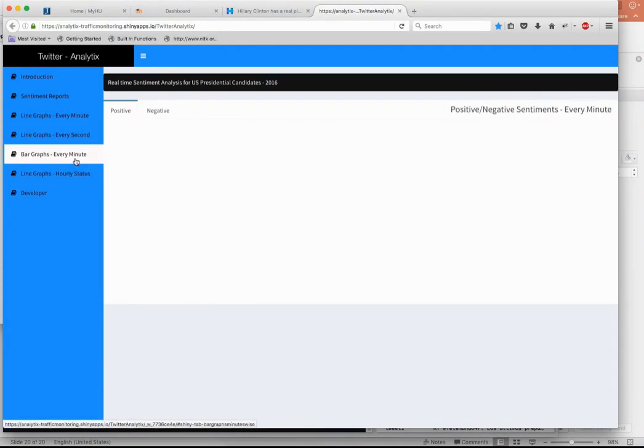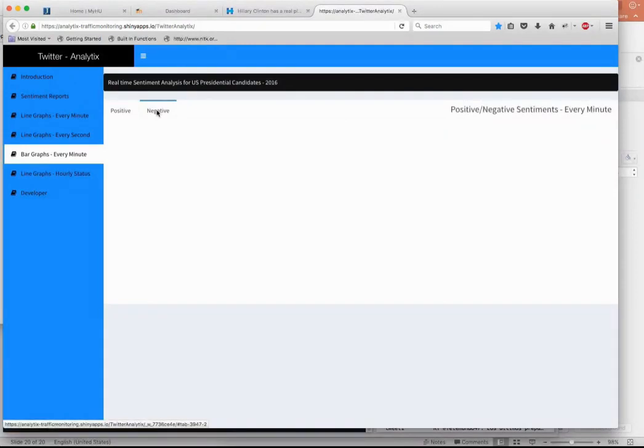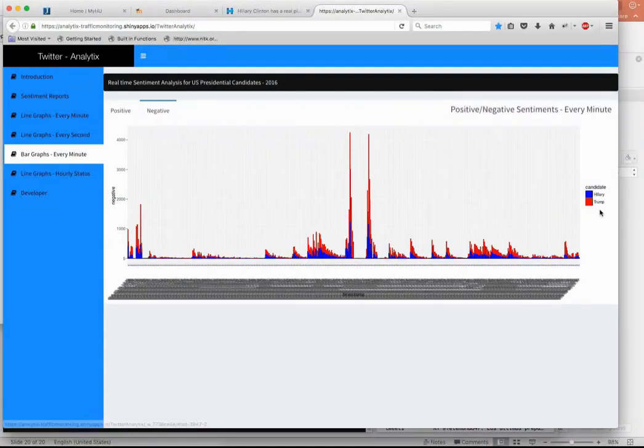Then this is a bar graph. This indicates the overall picture of positive and negative sentiments for the candidates. Here again, if you look at it, red, in the case of negative sentiment, Trump is also getting more negative tweets. Even in the case of positive, he is also getting more tweets in his favor.